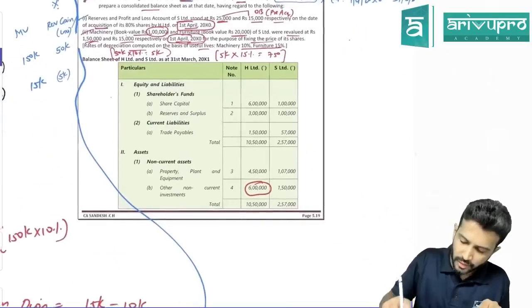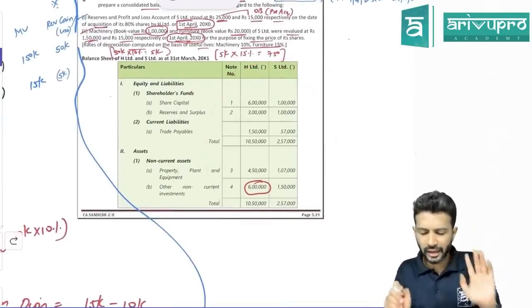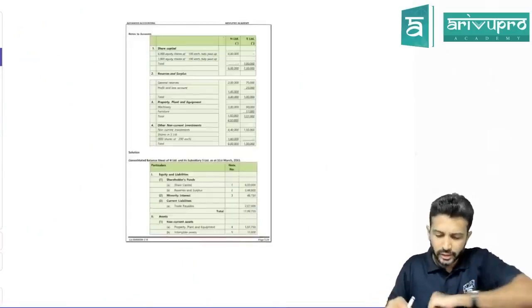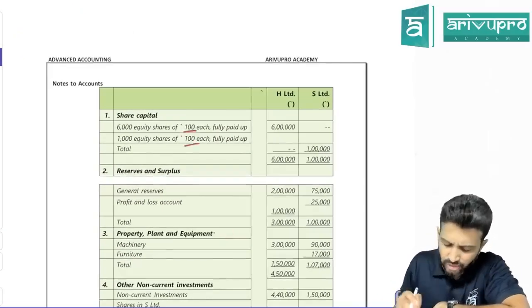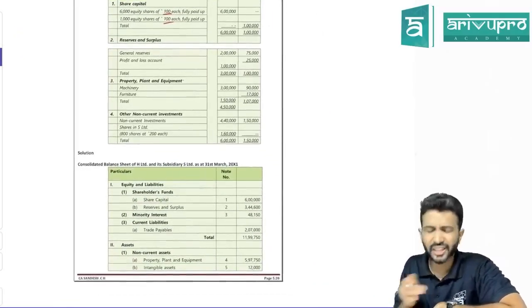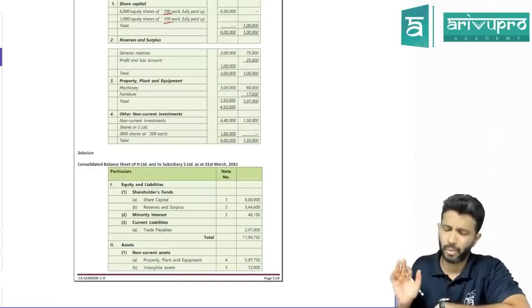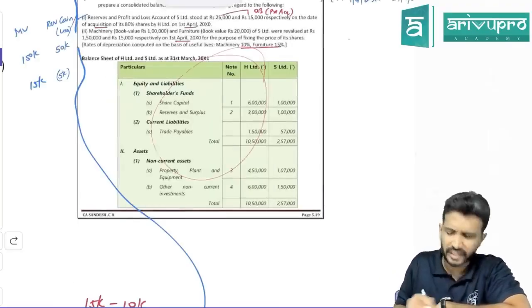Done now? Then they have given balance sheets of two companies, holding company and subsidiary company. Do you think the balance sheet is of much essence over here? Not much, because we got all the necessary information.